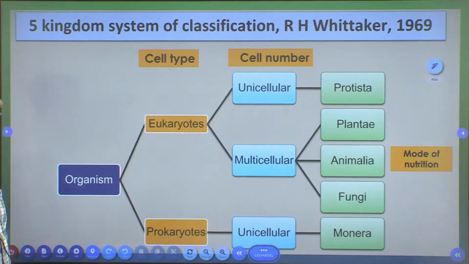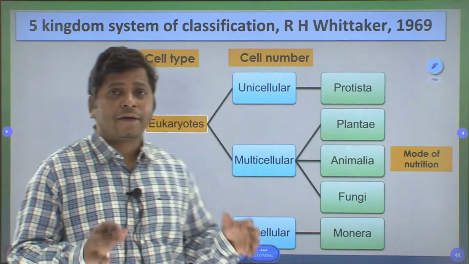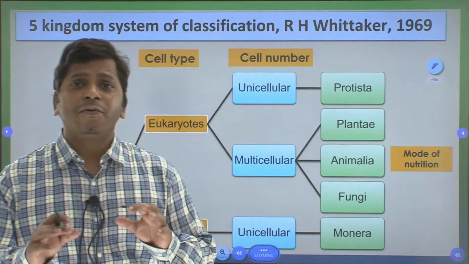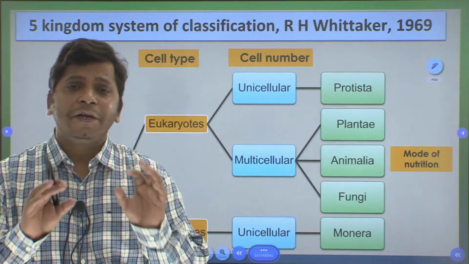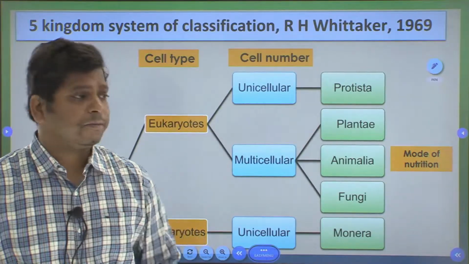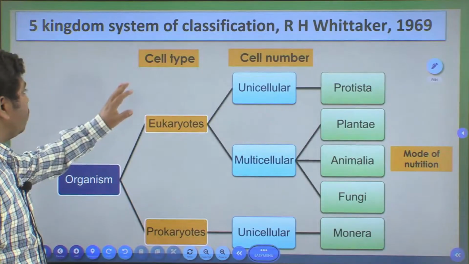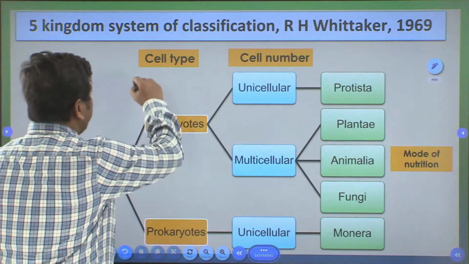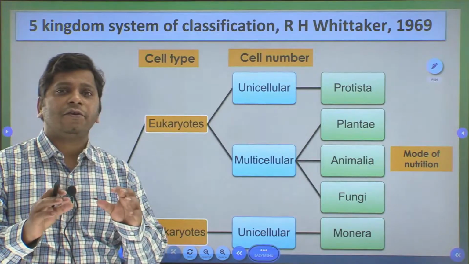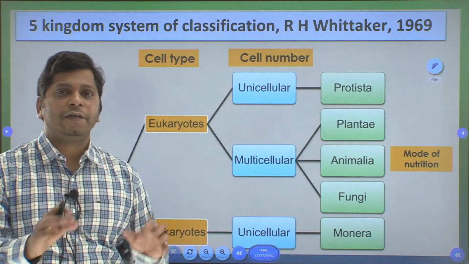This 5 kingdom system of classification was proposed by R.H. Whittaker in 1969. Let us look at the criteria on which R.H. Whittaker proposed it. The way the living organisms have been classified here is on the basis of the demerits that we have already highlighted.